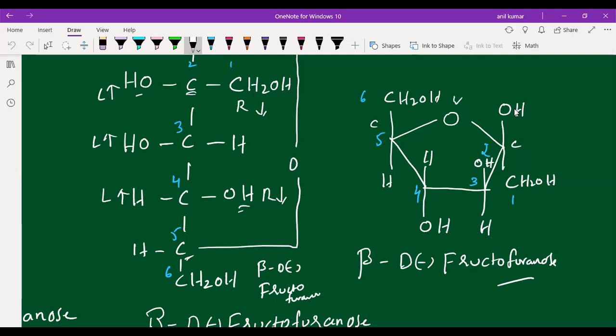Understood or not? Are you able to draw this one? This is very important, students, from the board point of view. You have to draw the structures and keep them in your mind.